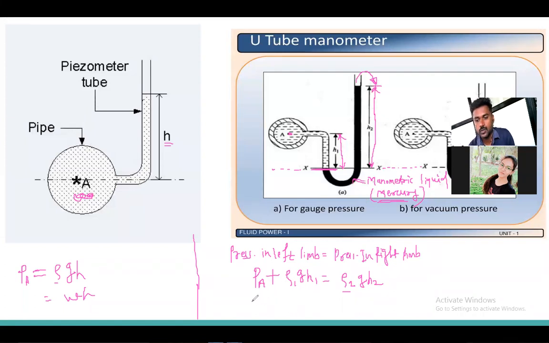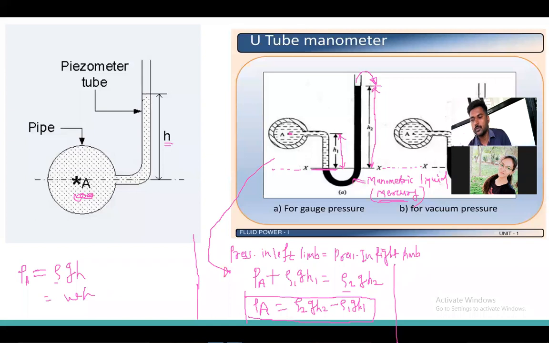Okay, so I can simply calculate the pressure at point A as rho 2 G H2 minus rho 1 G H1. I can derive this formula for this condition.